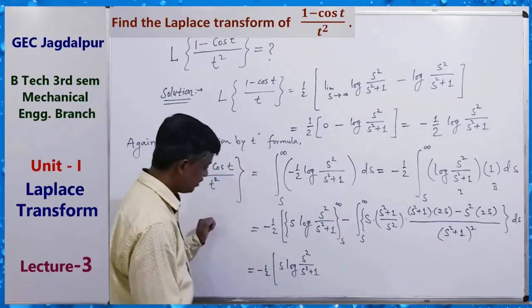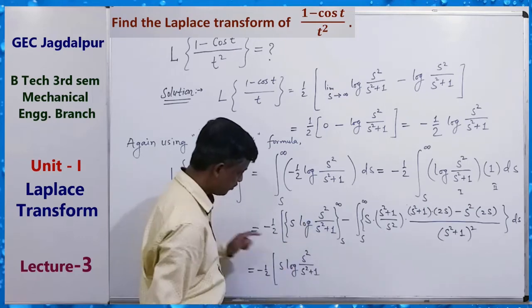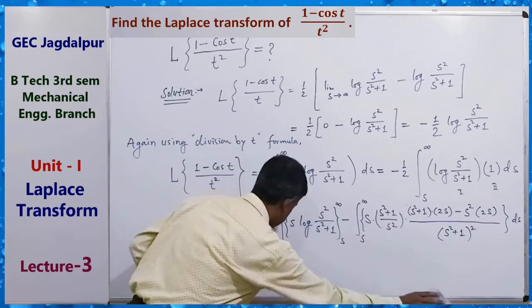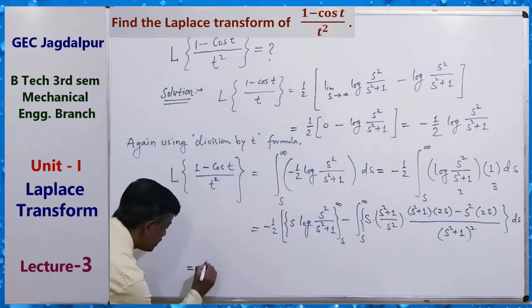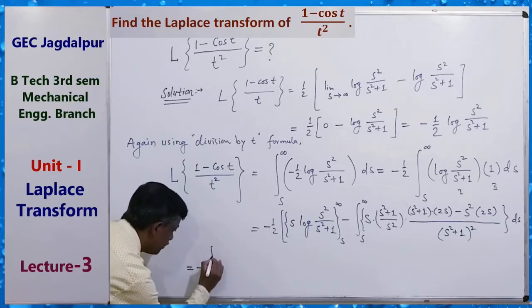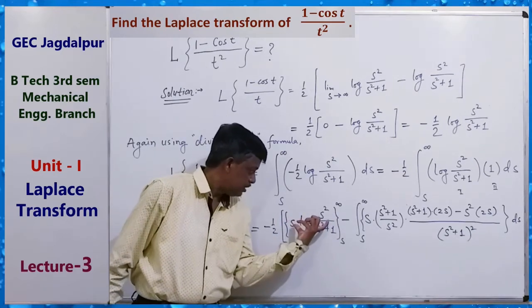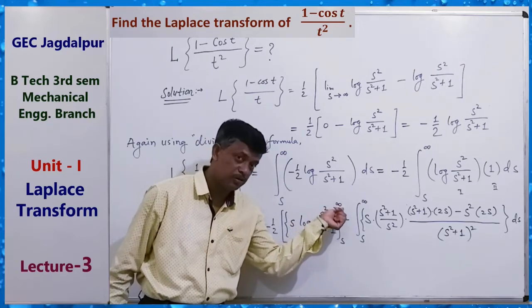Minus half for value of this at s equals to infinity, that is s tending to infinity.